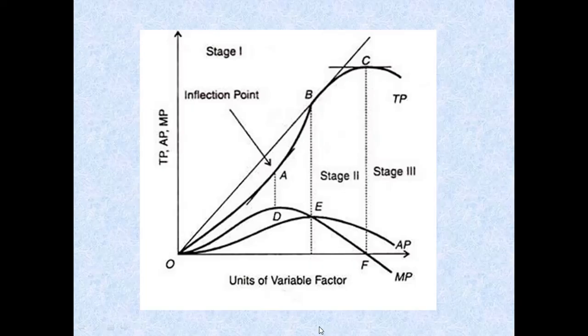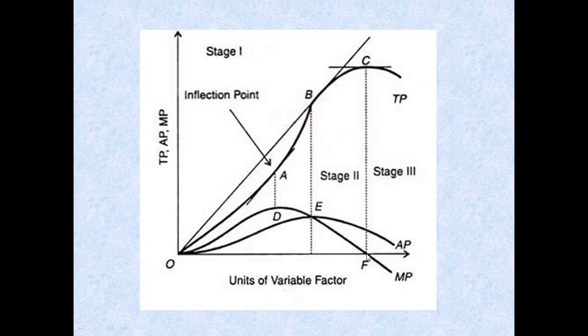Now for AP, AP will continue to increase in the stage 1. Now in stage 2, what happens is that your TP will continue to increase, but at a decreasing rate. Okay. So this continuation of increase was already started in stage 1 only, after crossing this inflection point. So it continues to increase at a decreasing rate. And AP, after reaching the maximum point, now it starts to fall in stage 2, and MP continues